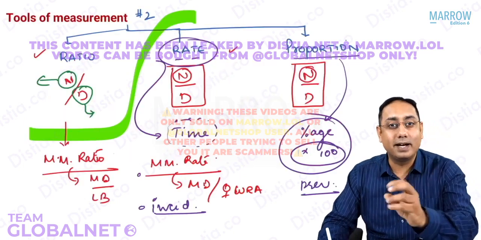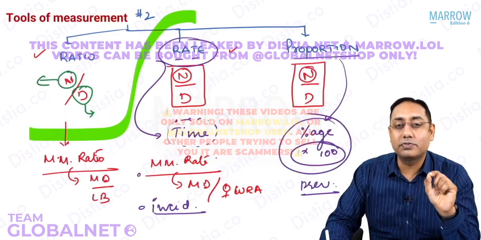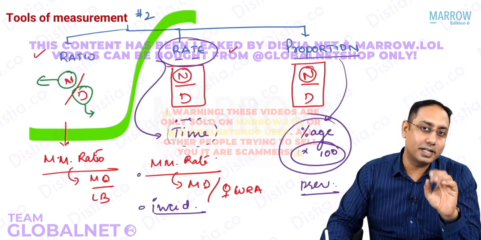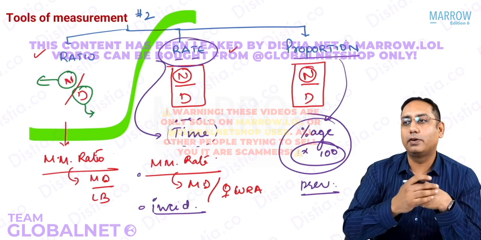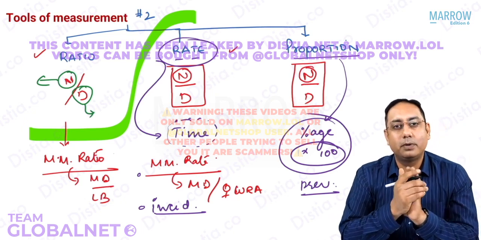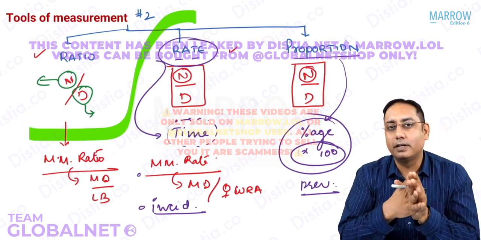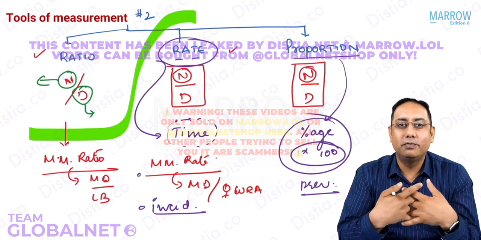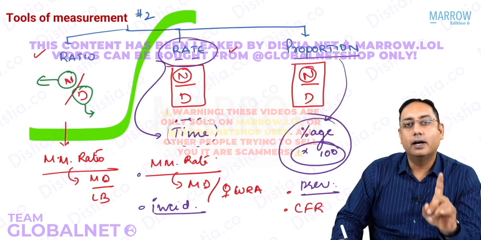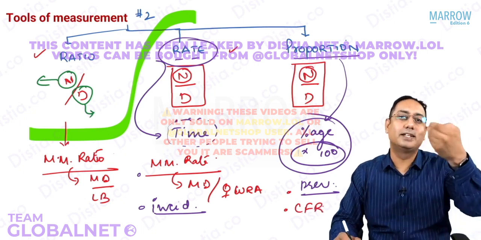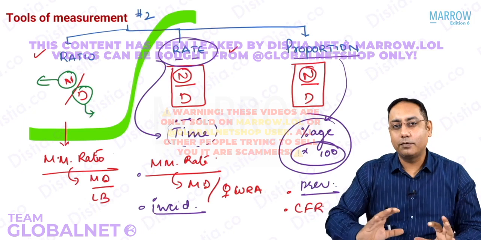The name is a rate, mind it. The name is case fatality rate, but it is always expressed as a percentage and there is no concept of time. You don't say the case fatality rate of rabies is 100% per thousand population per year. It doesn't happen like that. So we say case fatality rate. Please note, case fatality rate is actually a proportion, but the name also says it is a rate. So in your exam, you have to be very cautious.